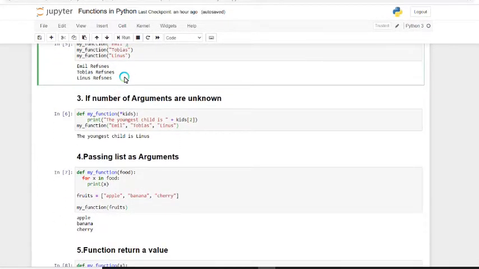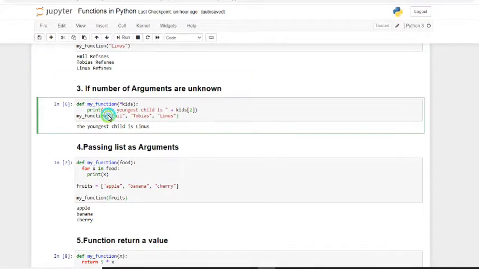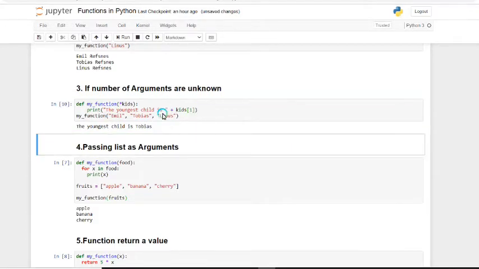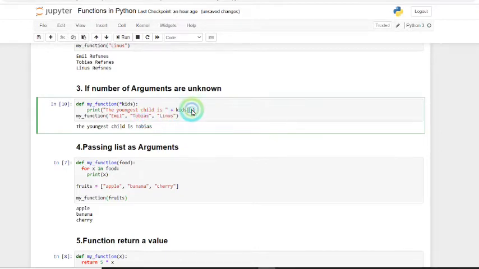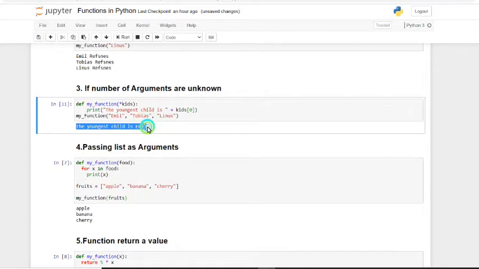And next, the third one is if the number of arguments is unknown. We can also use functions with an unknown number of arguments. Here I'm passing 3 arguments, and since the number is unknown, we use a star before the argument name. If we give 2 here, it will display the last one, since it starts from 0. If we give 1, it will display the second one, and if you give 0, it will display the first one. After executing, we can see the output.